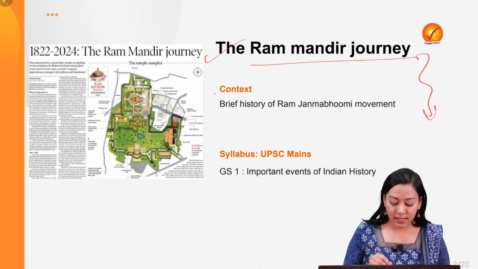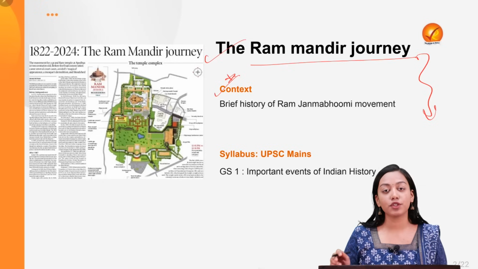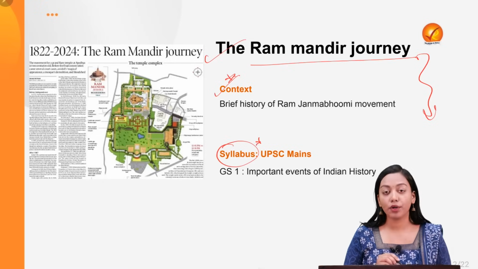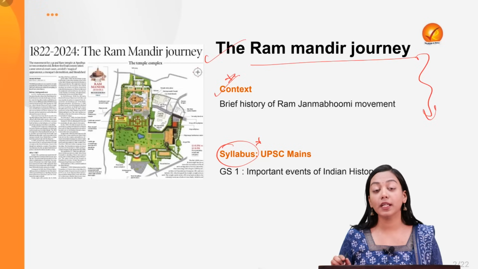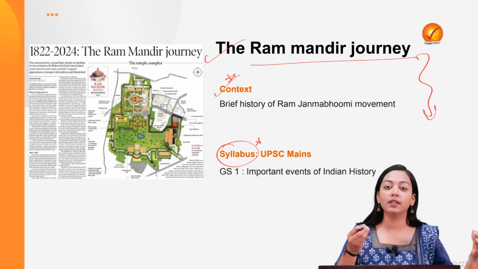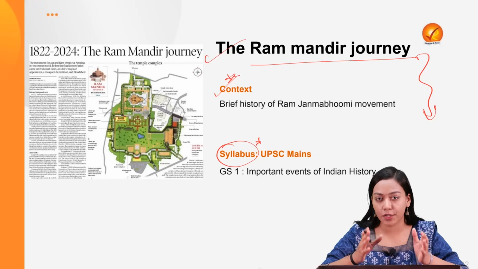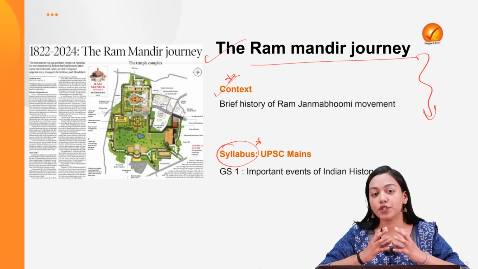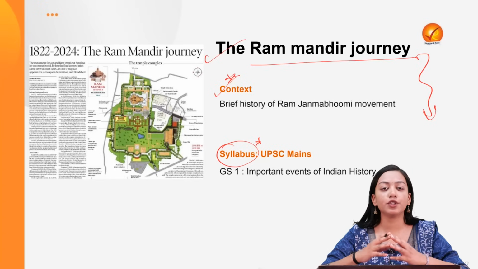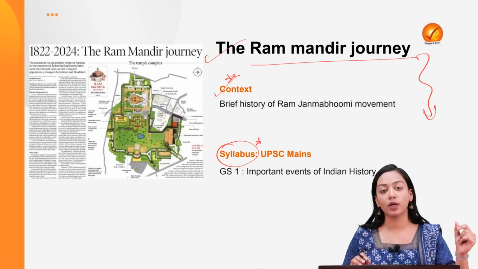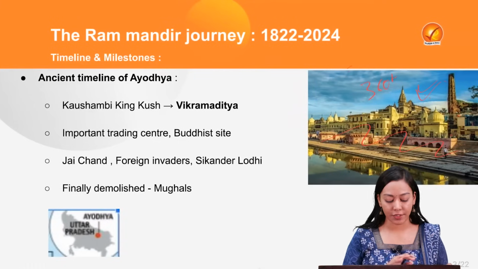Now, why is this in the news? The context is very much known to all of us. And why is it important from the UPSC point of view? Because in GS Paper 1, we deal with important events related to modern history. So here we will read about some of the ancient, medieval and modern history context of the Ram Janmabhoomi event. We will read about the different political movements which took place therein and some important judicial decisions and commissions associated with the same. So on this note, let's begin the discussion.